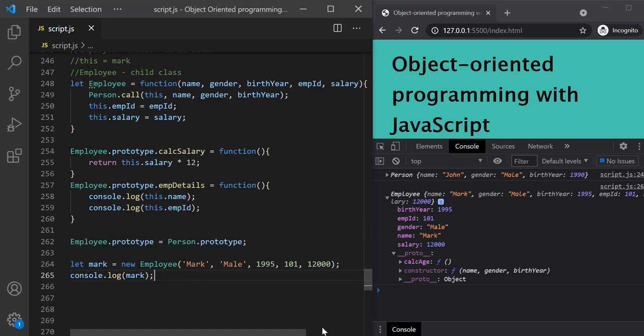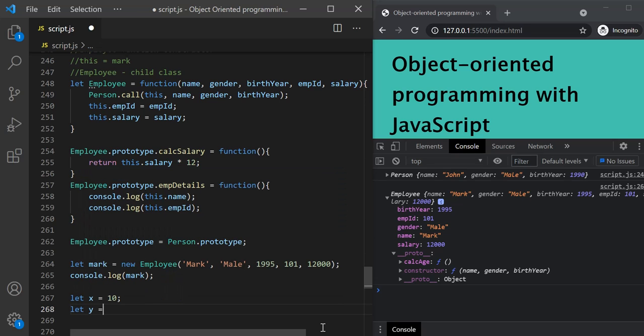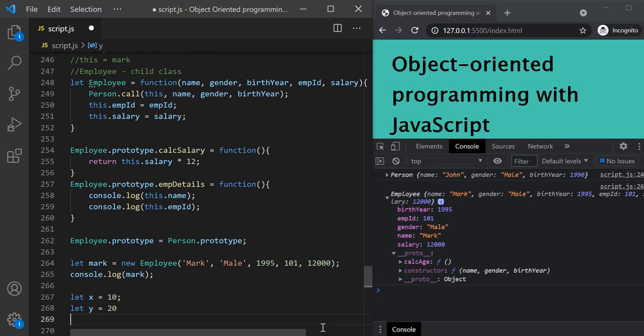Let's understand this with a simple example. Let's say I have this variable x and I set it to 10. Then I have this variable y. I set it to 20. And after that I say x equals y. Now what will be the value of x in this case? Of course it will be 20, right? And the same thing is happening here.